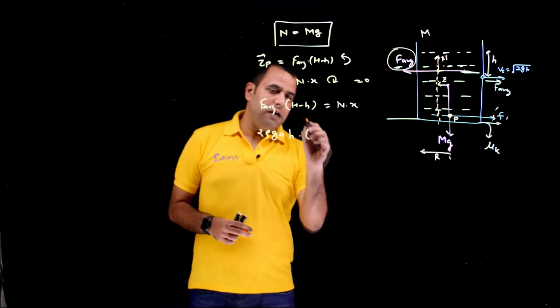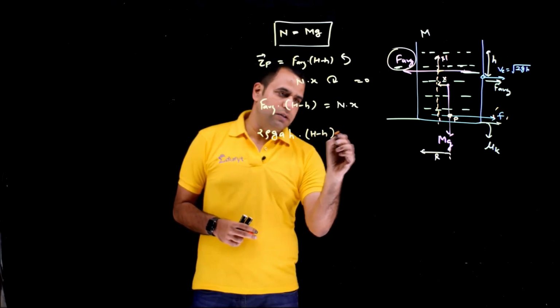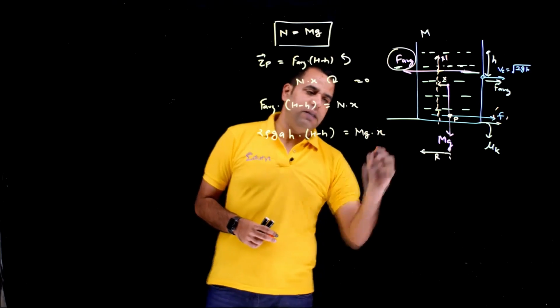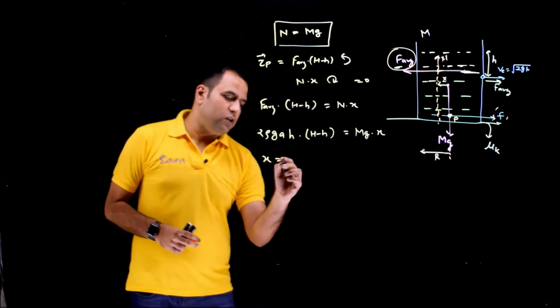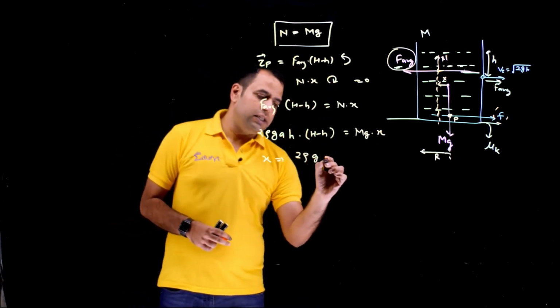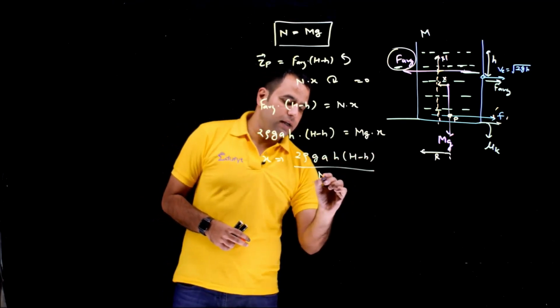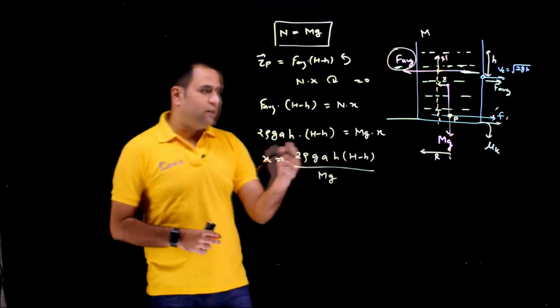And that will be multiplied with this value, capital H minus small h. And that will be equal to the normal reaction, which is equal to mg multiplied with x. And that will give us the value of x as 2 rho g a small h, capital H minus small h, divided by capital mg. That's the value of x.